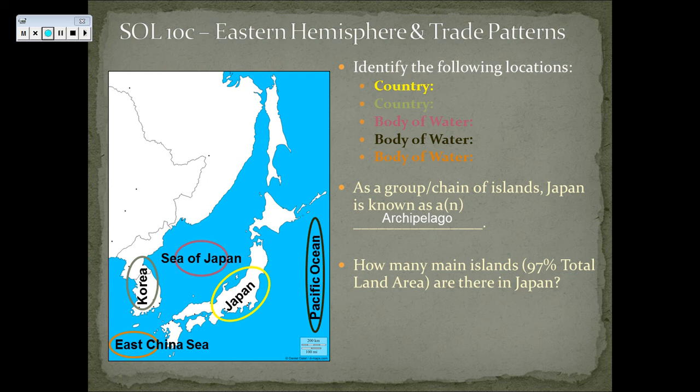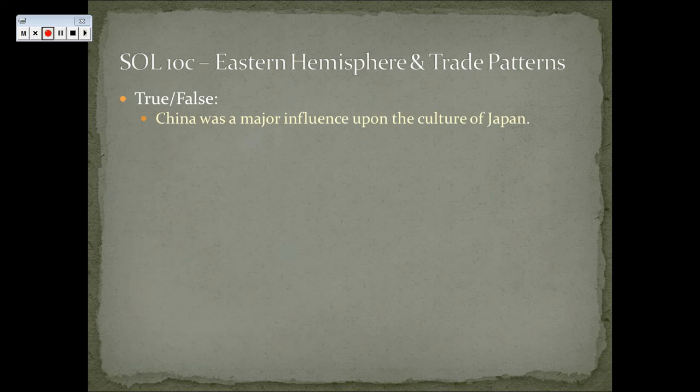They're created by volcanoes. How many main islands are there in Japan? And the answer is 4. There are many, many other small little islands that are considered part of the Japanese archipelago, but we refer to the 4 home islands. And the geography of Japan is mountainous, which, if you remember, mountainous implies tough to grow food.